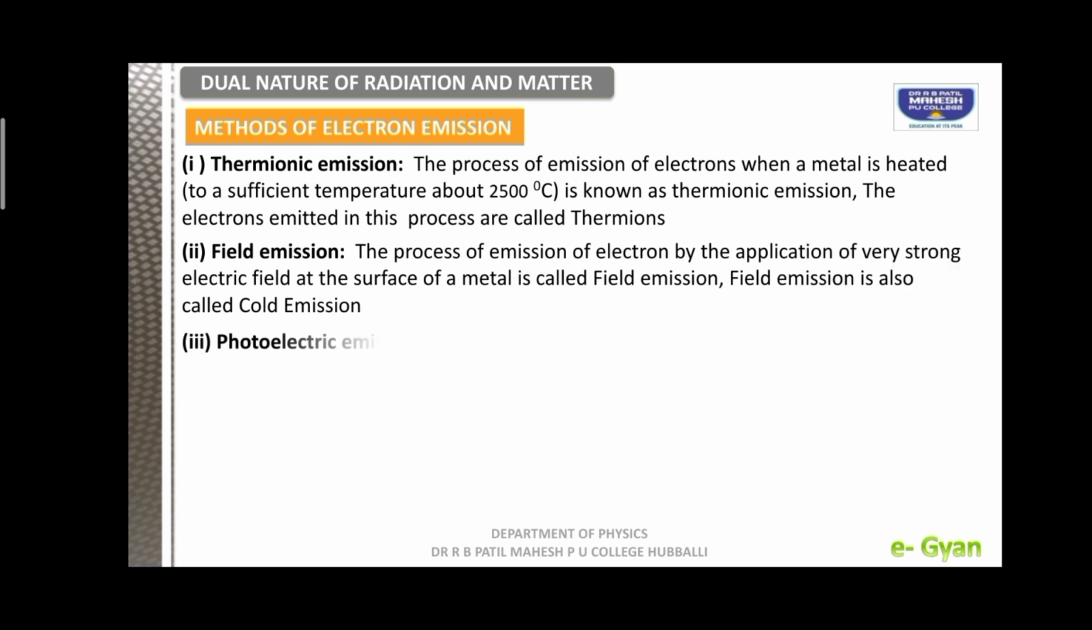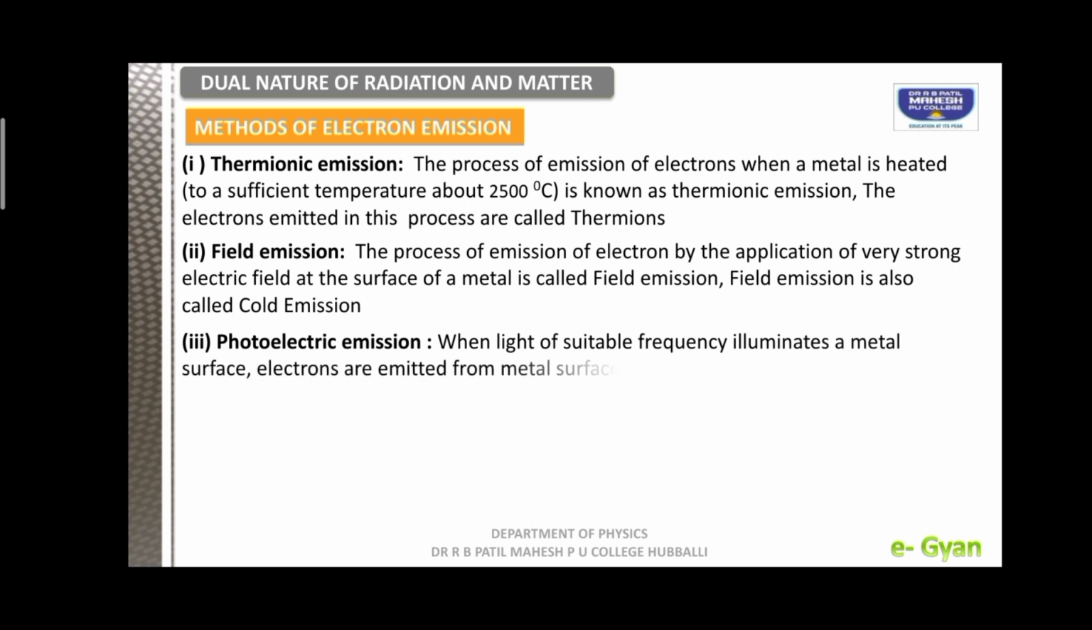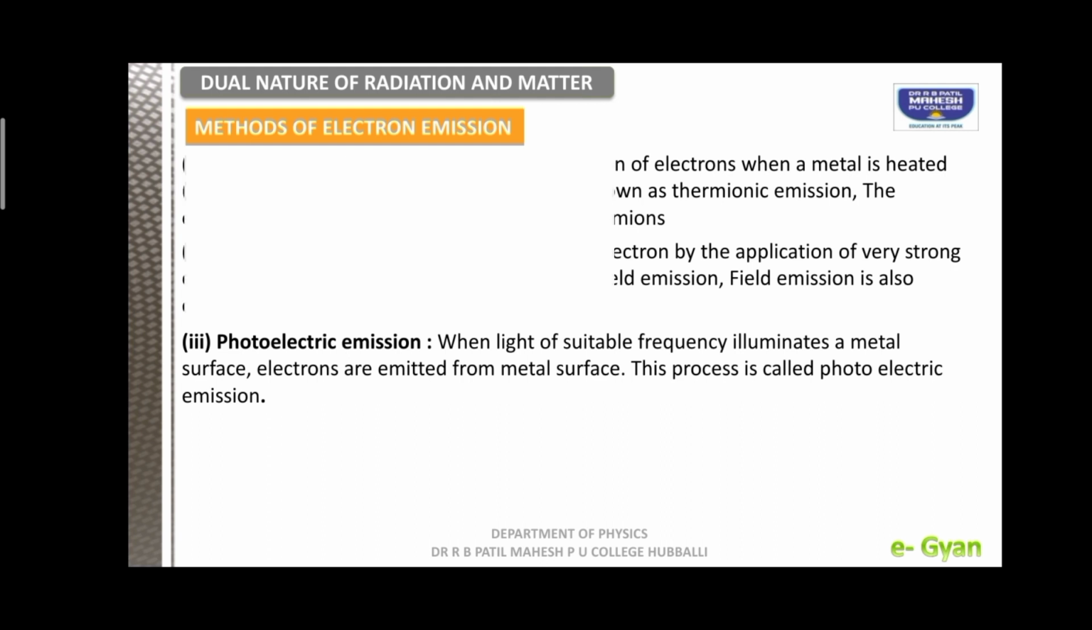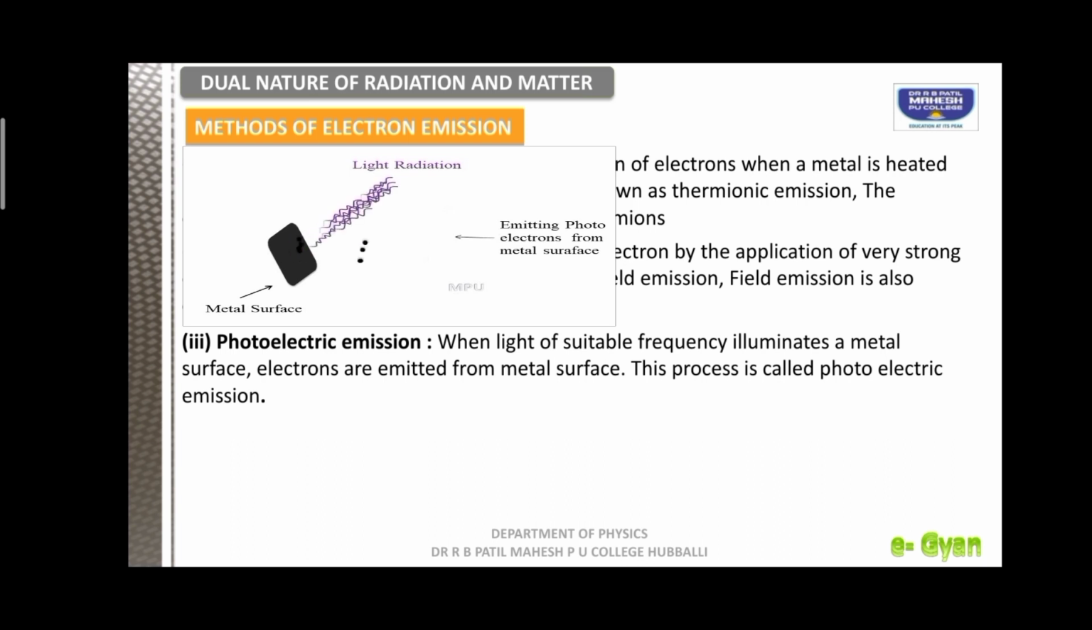We will go to the next one, photo emission, or photoelectric emission. When light of suitable frequency illuminates a metal surface, electrons are emitted from the metal surface. This process is called photoelectric emission. Let us see a small animation through which we can understand. You can see here, when light falls on a metal surface, immediately the electrons are ejected, and those we call photoelectrons, emitted from the metal surface.